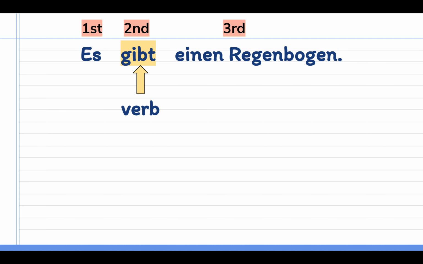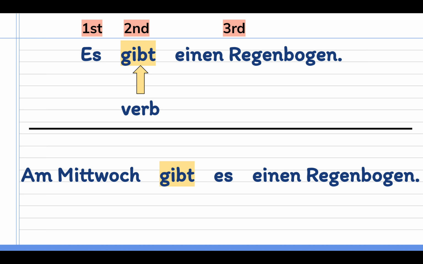Now, once again, if I want to really emphasize when this rainbow is showing up or when it was, then I would start with a time. So I might say something like, Am Mittwoch gibt es einen Regenbogen. Now here's where it gets a little bit tricky. Gibt is my verb, and it's still second. However, when I say that the verb is second, I don't mean that it's the second word. I mean that it's the second thing.